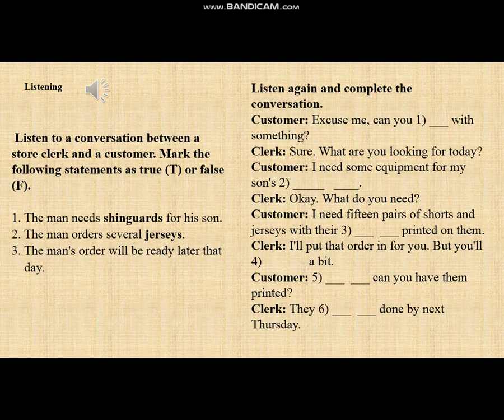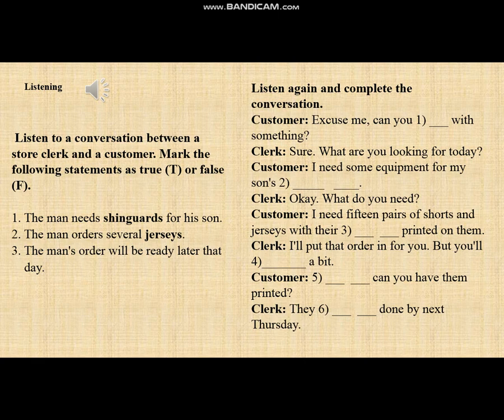And there is a task for listening. There are two tasks. The first is: listen to a conversation between a store clerk and a customer. Mark the following statements as true or false. The man needs shin guards for his son. The man orders several jerseys.